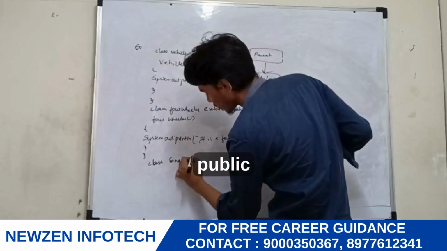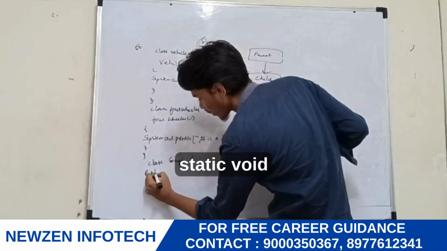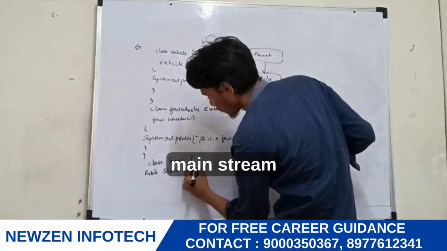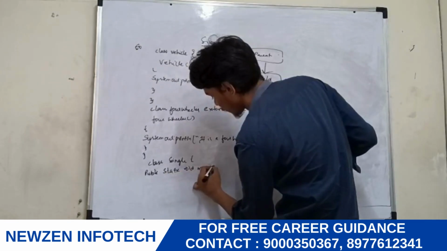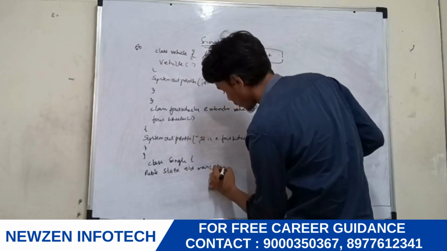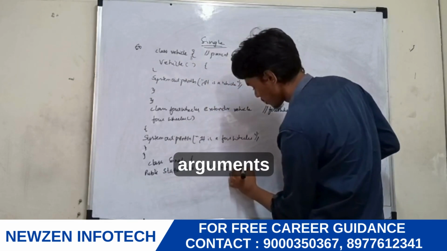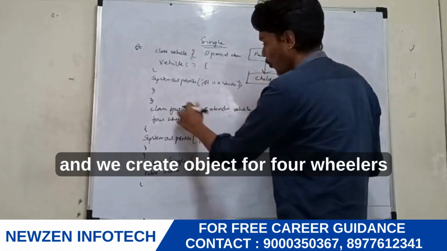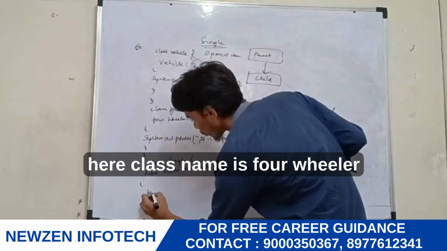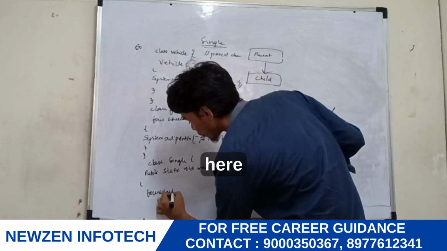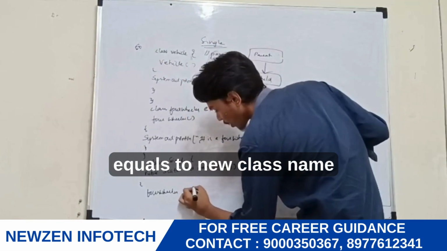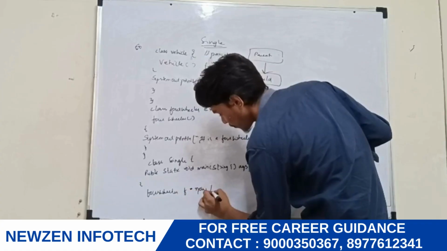Single. public static void main, String array of arguments, and we create an object for FourWheeler. The class name is FourWheeler, and we create one reference variable f equals new FourWheeler.